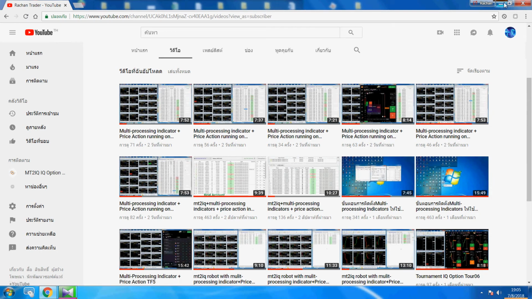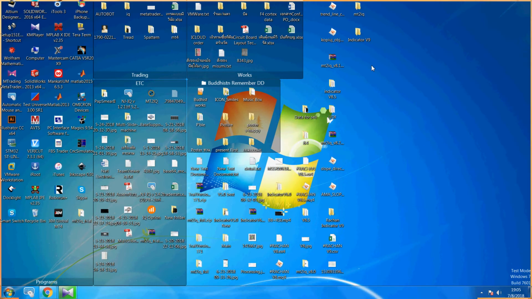Okay, step 1. You have to install the MT4 of any broker such as XM, XNet, FBS, or any broker based on MQL4.